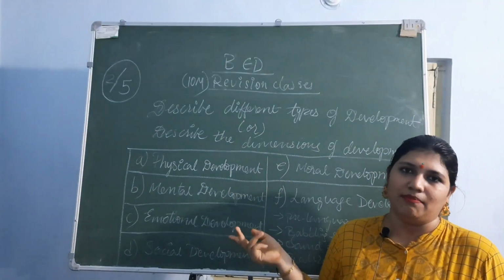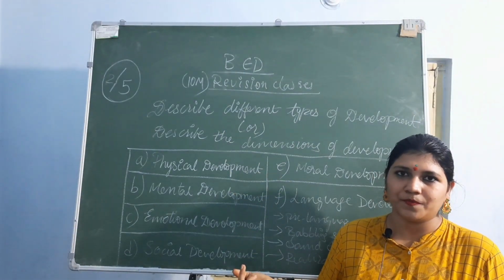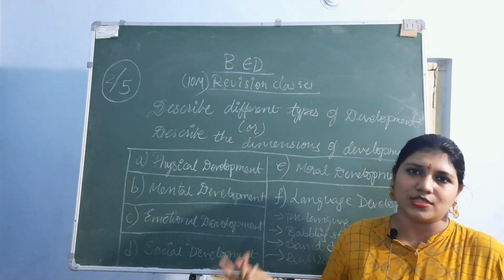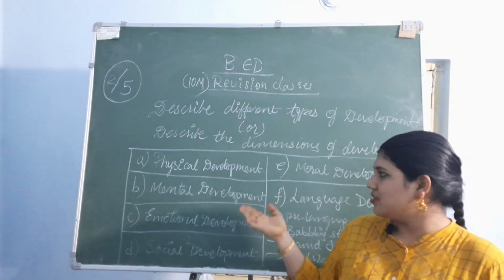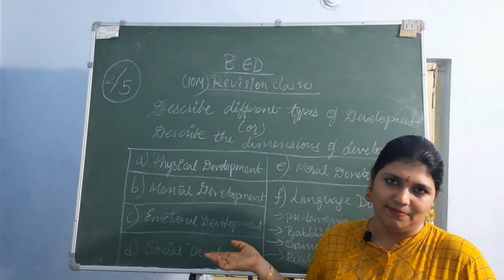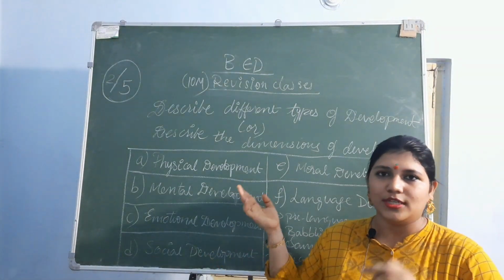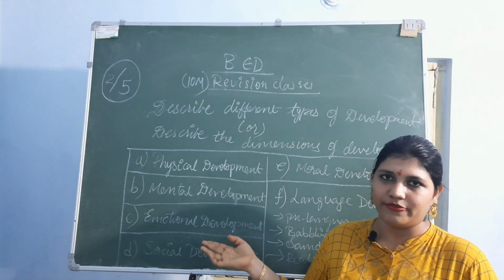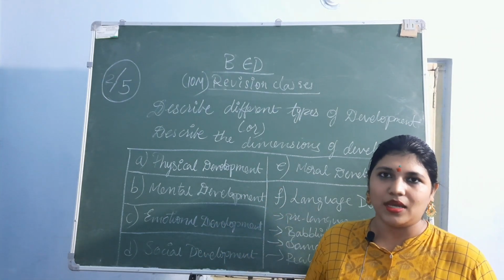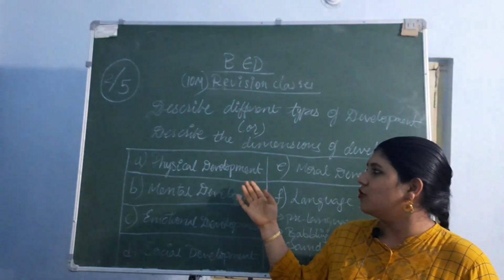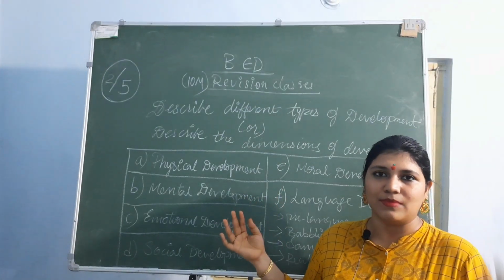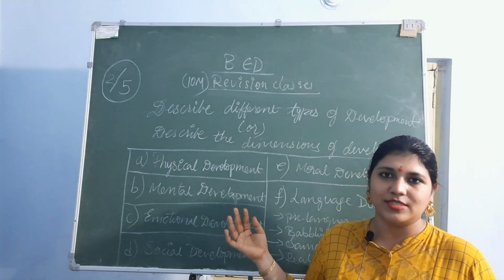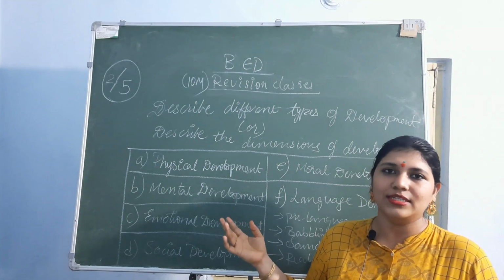What is physical development? As I already told you, the internal and external development of organs in the body is characterized as physical development. From birth to the end of life, we will be developing our organs. Okay, so height, weight, and different body parts, muscle contractions, proper nervous system, etc. Everything develops in our body.